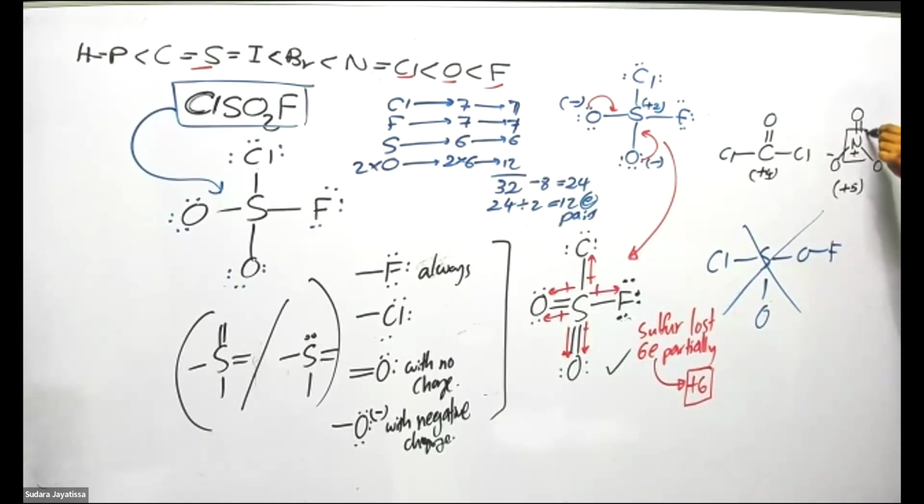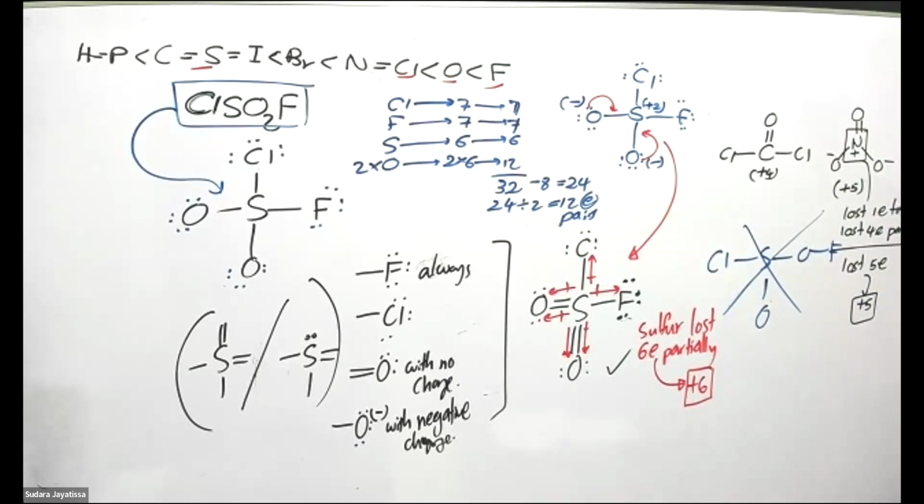If you have any slight doubt, at least write this one: lost 1 electron totally, and lost 4 electrons partially. Now altogether it lost 5 electrons, so therefore the oxidation number is plus 5.